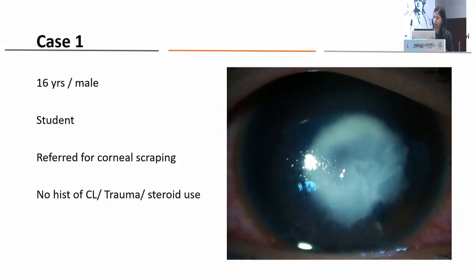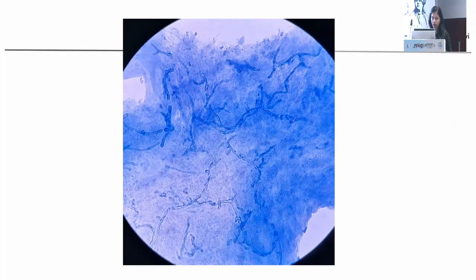This is case number 1, a 16 year old male patient who is a student who was referred to us for corneal scraping. There was no history of contact lens use, trauma or steroid use. The patient had a 6 into 5.5 mm corneal epithelial defect with infiltrate and a streak hypopyon, which is not actually visible in this picture. It was a dry looking infiltrate with some feathery edges, and you can see a dendrite-like picture in between. We scraped this lesion, and this is the trypan blue staining, which is showing septate fungal filaments. We started the patient on antifungals, and the patient is still on follow-up.